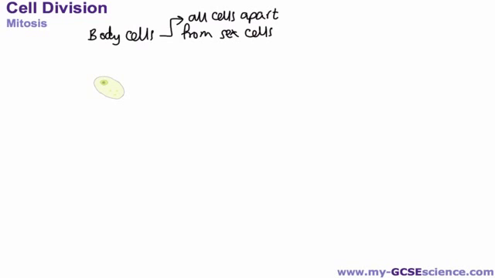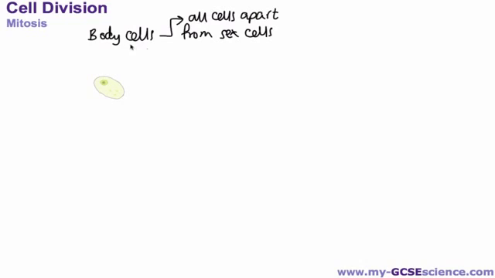Hello and welcome. In this video we're going to look at the idea of cell division, and in particular we're going to look at mitosis. Mitosis is when normal body cells reproduce, and by body cells I mean all cells in the body apart from the sex cells. So muscle cells, skin cells and so on, all these cells I will refer to as body cells, but sperm cells and egg cells are not referred to as body cells. They are actually called the sex cells, and there's a different thing that happens in order to produce those.